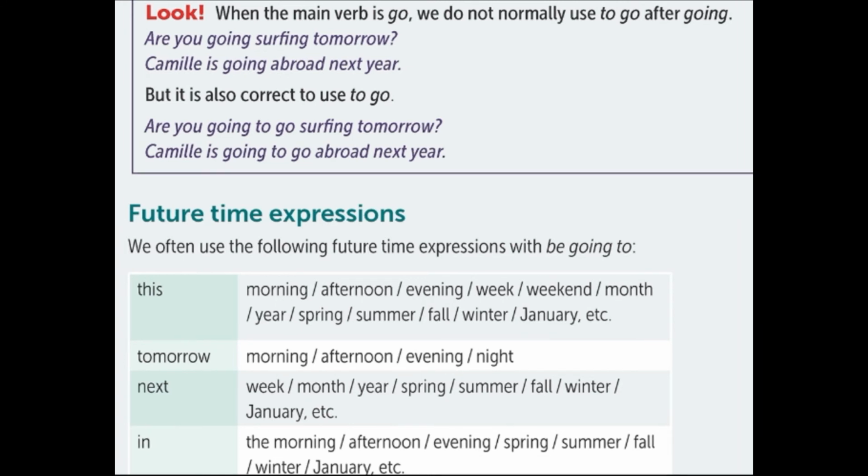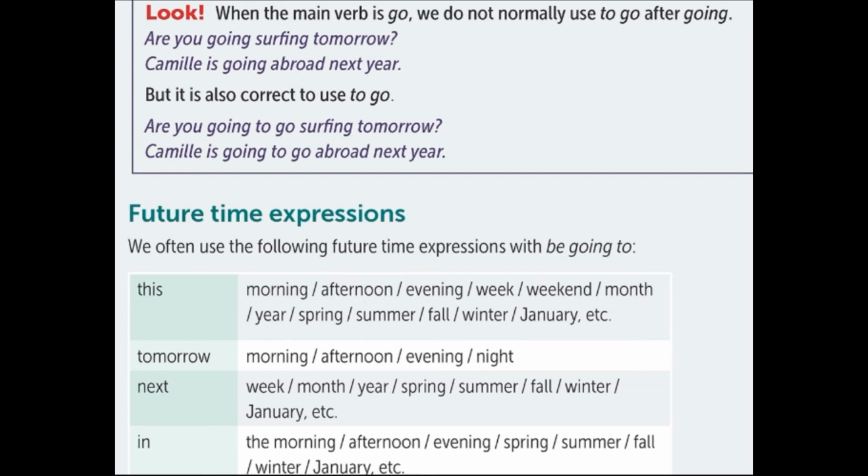And then we have the future time expressions. We often use the following future time expressions with be going to. Examples: this morning, this afternoon, this evening, this week, this weekend, this month, this year, this spring, this summer, this fall, this winter, this January.